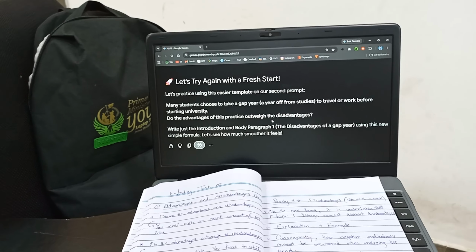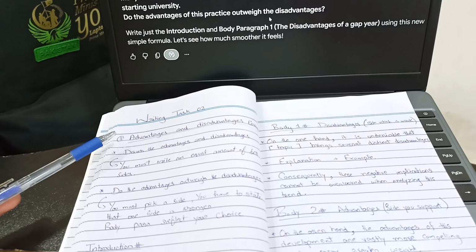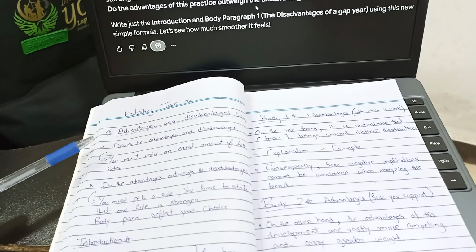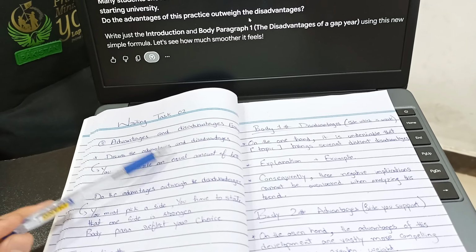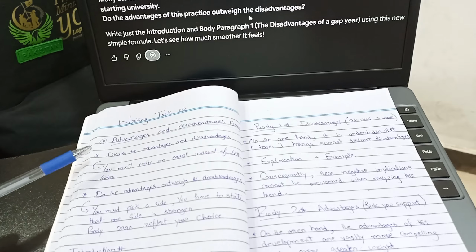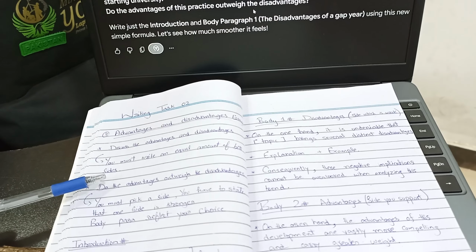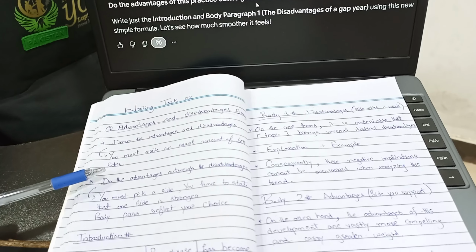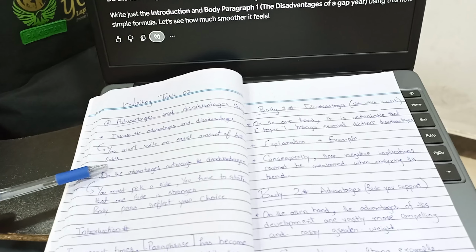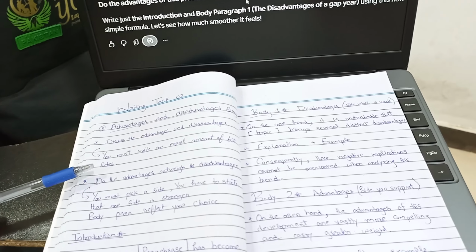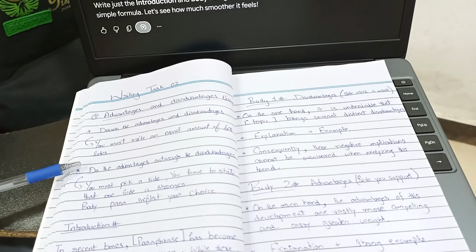We are going to discuss the advantages and disadvantages essay. First of all, in an advantages and disadvantages essay, you have to discuss the advantages as well as the disadvantages. But how can you start? You must write an equal amount on both sides. It's not that you write too much about advantages and only a few lines about disadvantages. You need an equal amount for both sides, advantages as well as disadvantages.